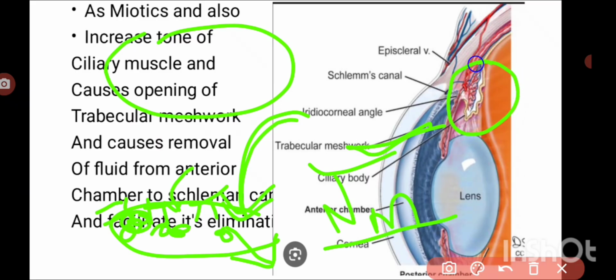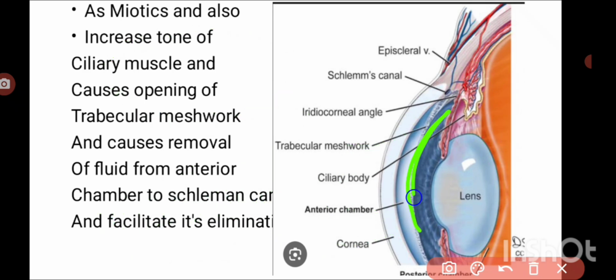So that causes the opening of the trabecular meshwork, and removal of fluid into the canal of Schlemm, and promotes its elimination. So the aqueous pressure within the anterior chamber will be reduced, the intraocular pressure is relieved, and then glaucoma is relieved. So here the lipid soluble one, physiostigmine, we can use as a miotic.